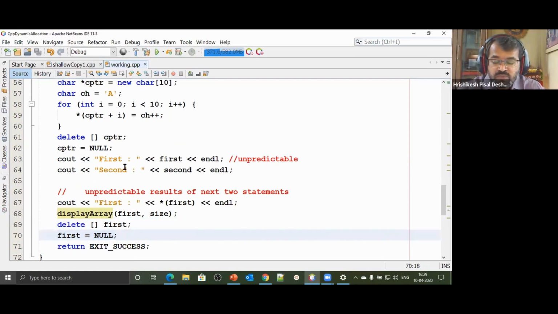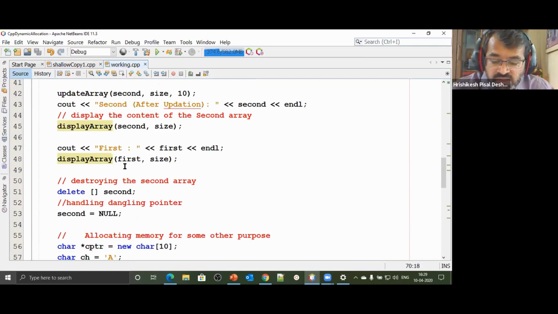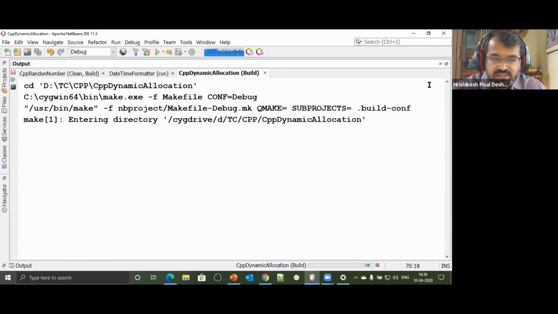So let's trace this code and see what happens. I only pray that, like last time, the system does not crash in such a way that I have to restart my machine. So let's hope that kind of crashing doesn't happen.